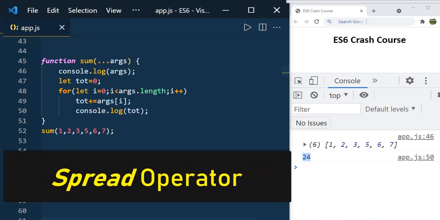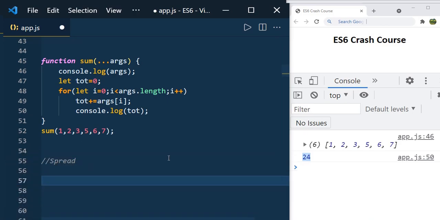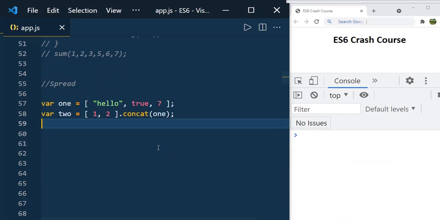Now let us see the spread operator. You can see that this operator is being used very often in JavaScript, Angular, React, or any other JavaScript library or framework. So just look at the code.